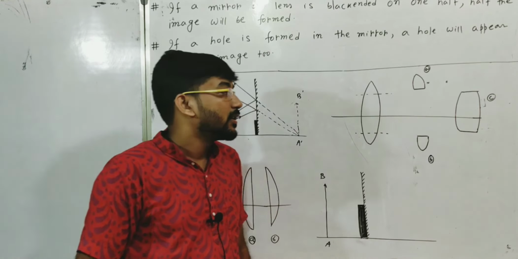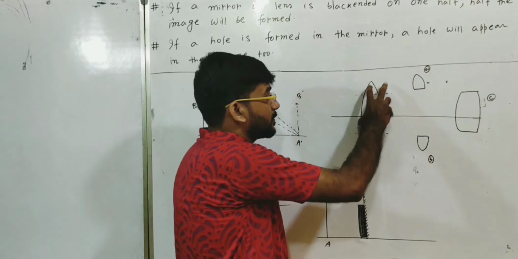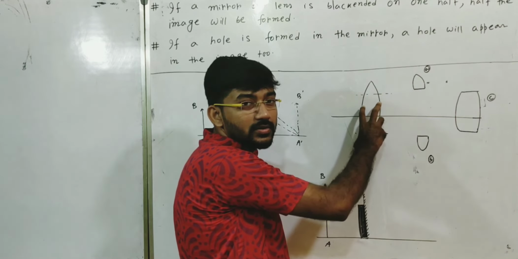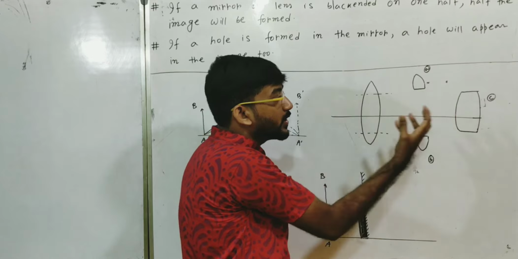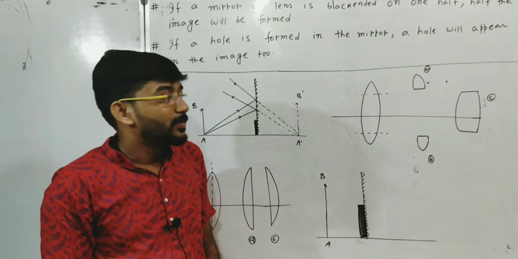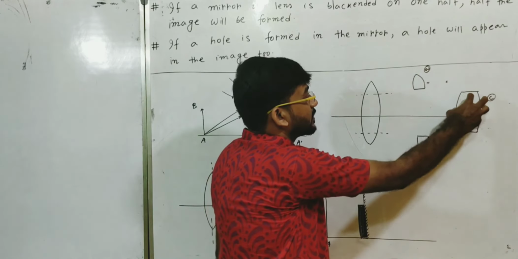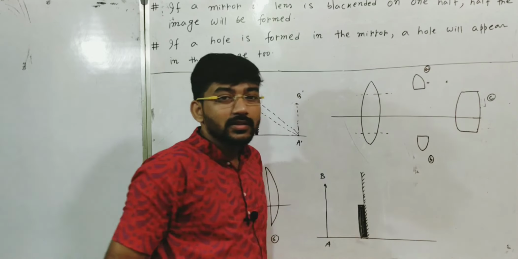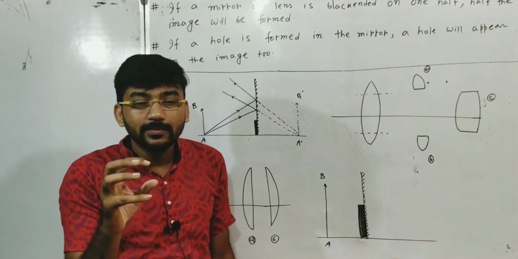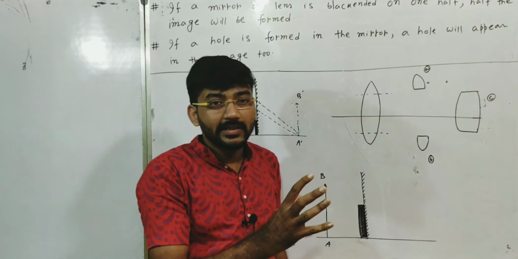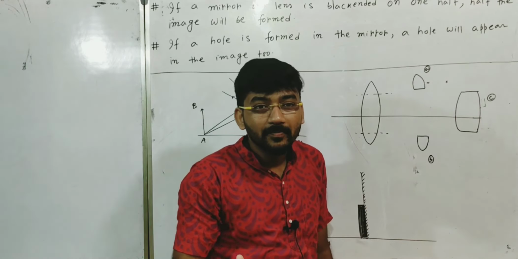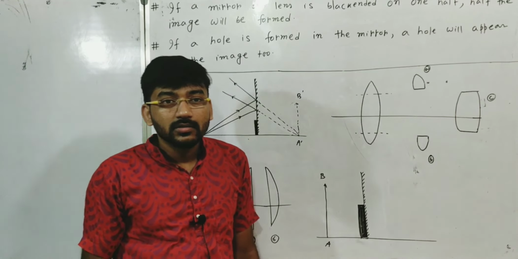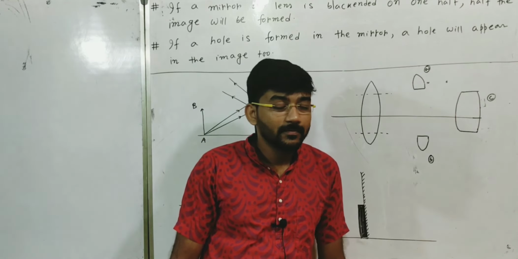The image formed by this portion or by the full lens is more intense, but the intensity will be decreased for this one. So the smaller the portion of the refracting or reflecting surface, the more the intensity decreases, but not the formation or the nature of the image. This does not change.